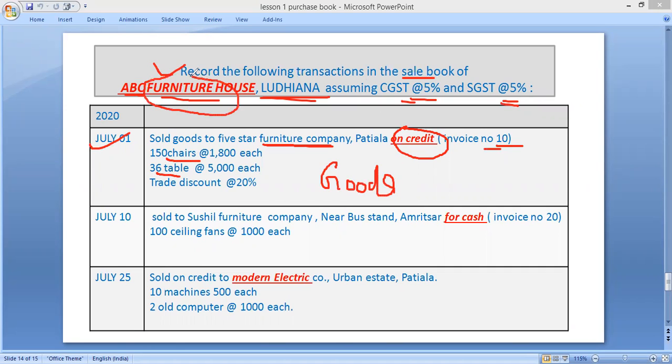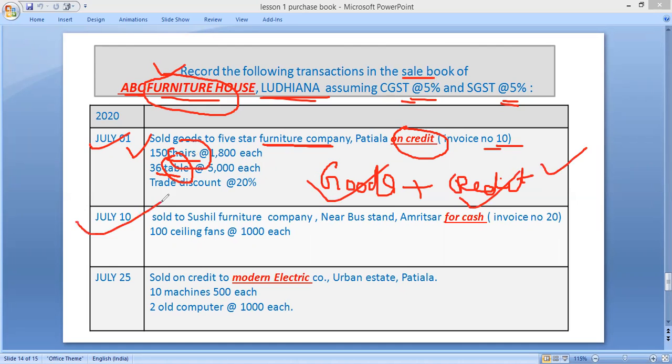Furniture. And what is he selling? Chairs, tables. It's also an item of furniture. It means it is goods. Goods have been sold, plus the second condition is that goods must have been sold on credit basis. Both these conditions are fulfilled. Chairs and tables are goods, plus these are sold on credit. It means this entry will be recorded in the sales book.